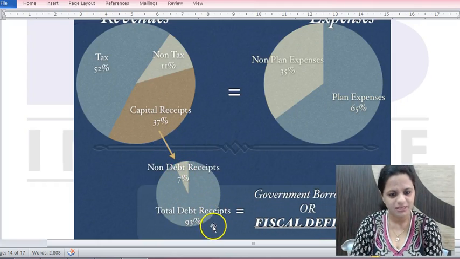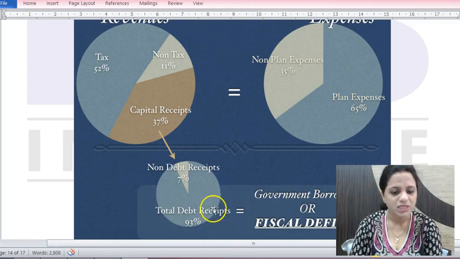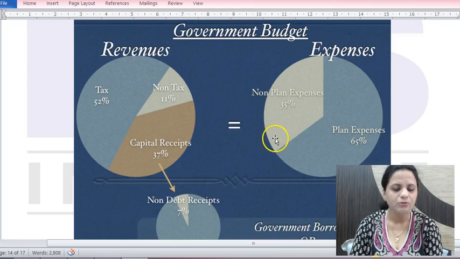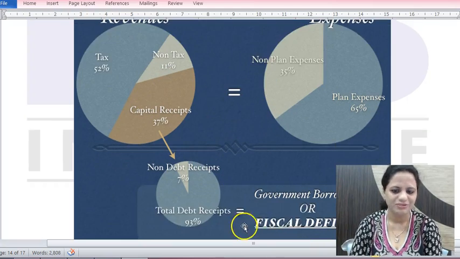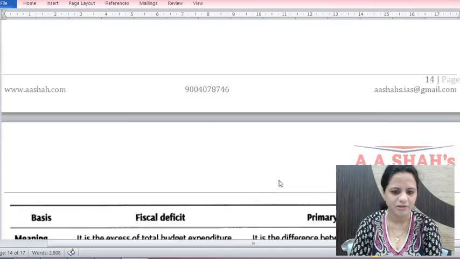But debt receipts, that is not debt. If debt receipts are there, that means government borrowing. So this total debt receipt is what is called government borrowing. This is called fiscal deficit. Actually revenues and expenses are balanced, so the remainder required to balance these is through debt. So fiscal deficit shows the government's borrowing requirement. That's the idea of fiscal deficit.